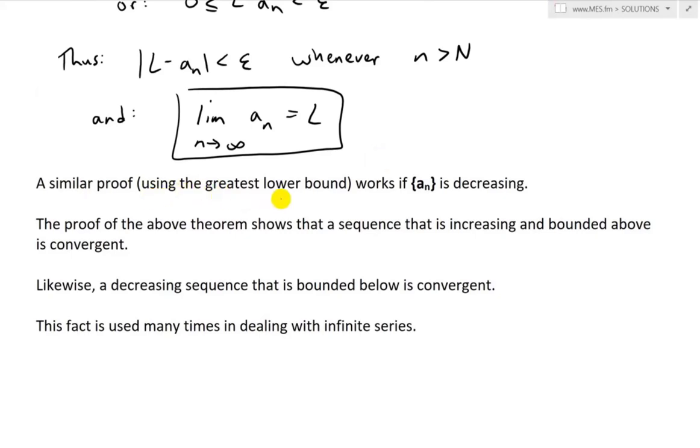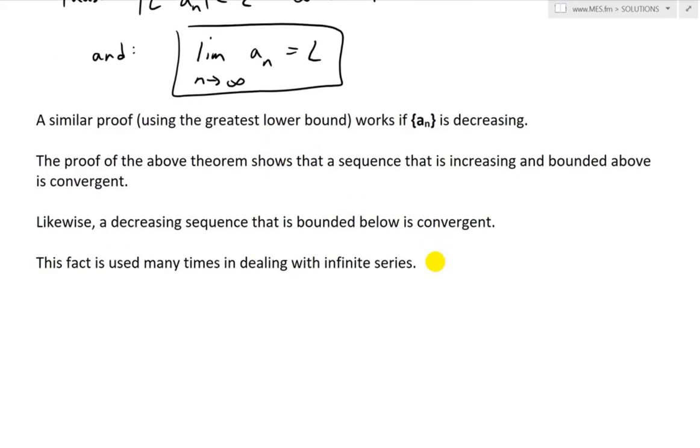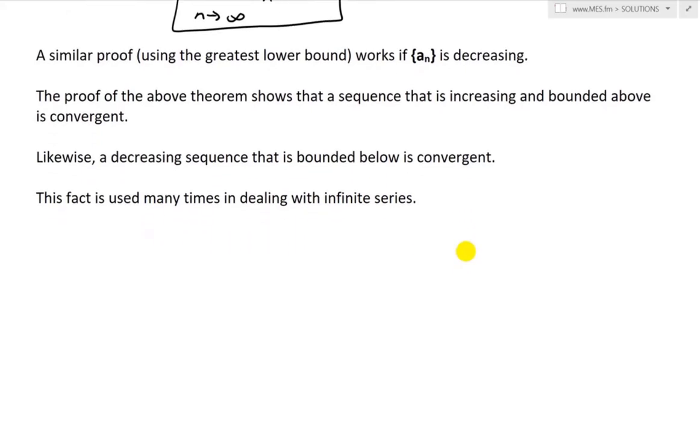A similar proof using the greatest lower bound instead of the upper bound works if a_n is decreasing. The proof of the above theorem shows that a sequence that is increasing and bounded above is convergent. Likewise, a decreasing sequence that is bounded below is convergent, where it has a greatest lower bound as opposed to the least upper bound. And yeah, this fact is used many times in dealing with infinite series.